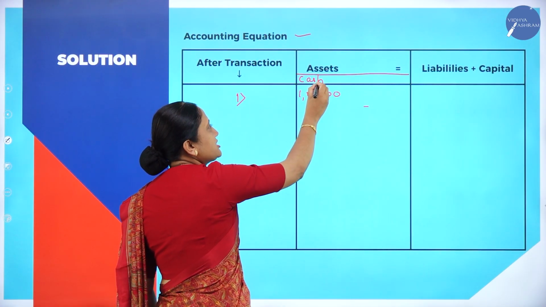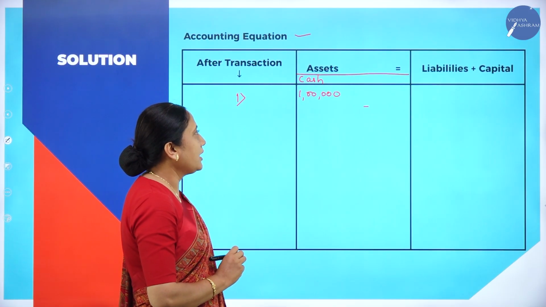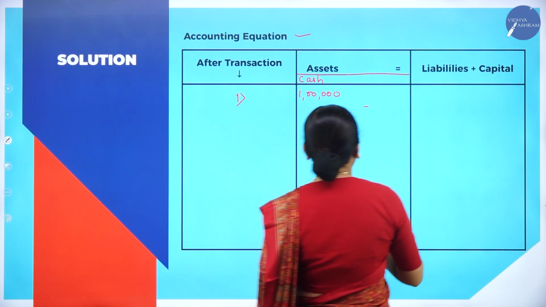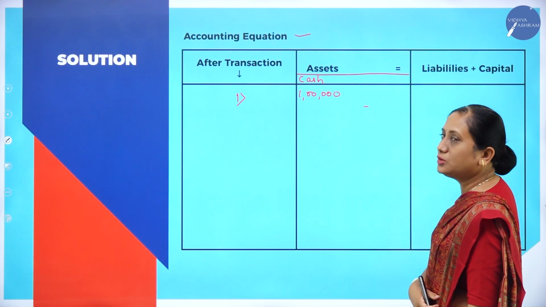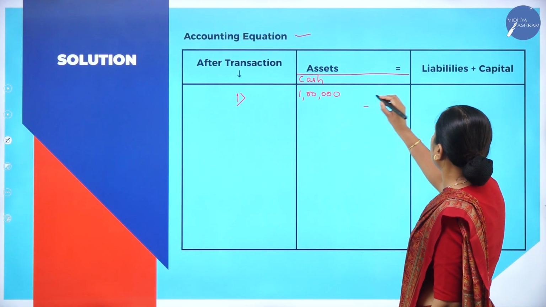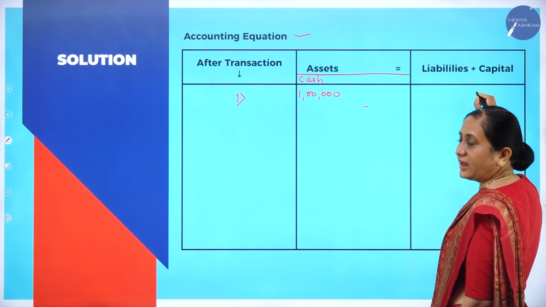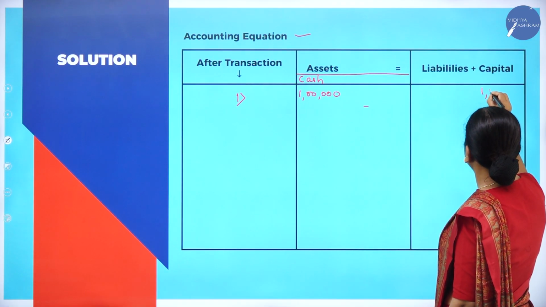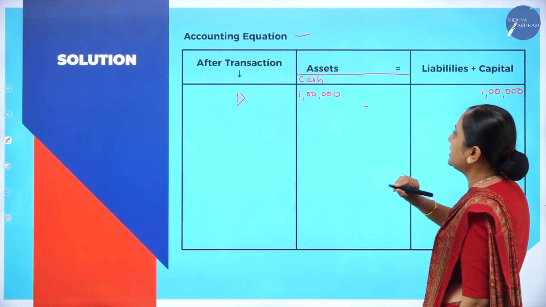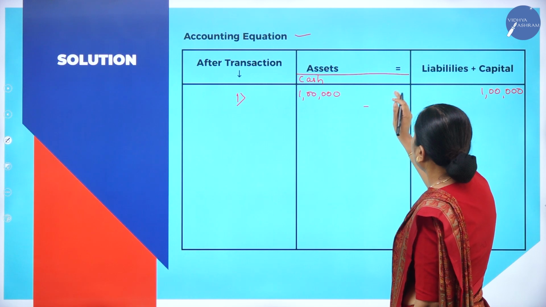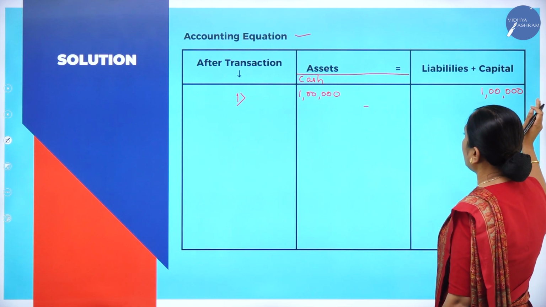How much is the cash? 1 lakh the owner has brought in. This accounting equation has to tally. As he is bringing 1 lakh, he is investing 1 lakh. So what is that 1 lakh? It is capital. Now we will consider this side as LHS and this side as RHS.